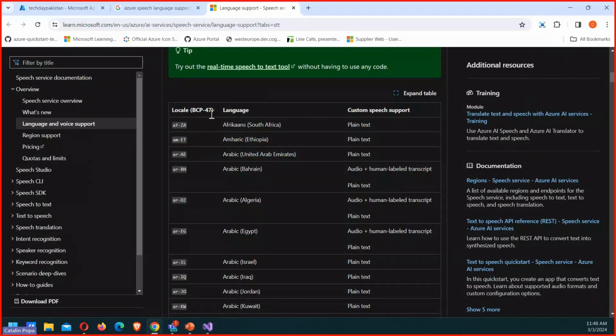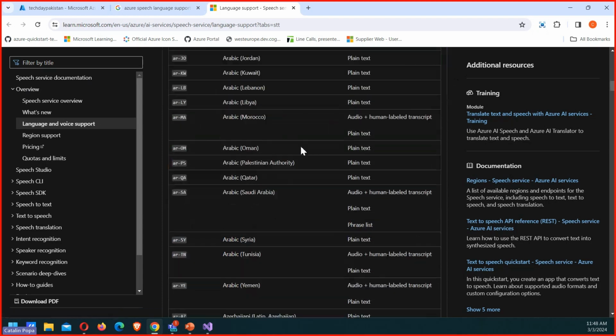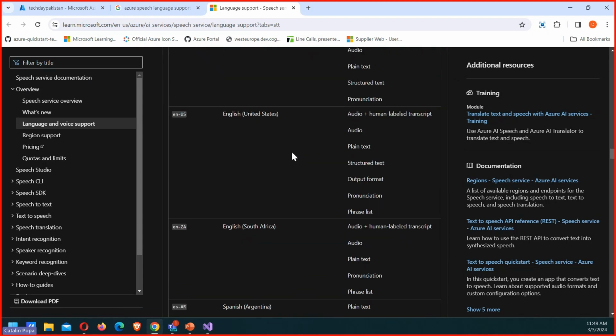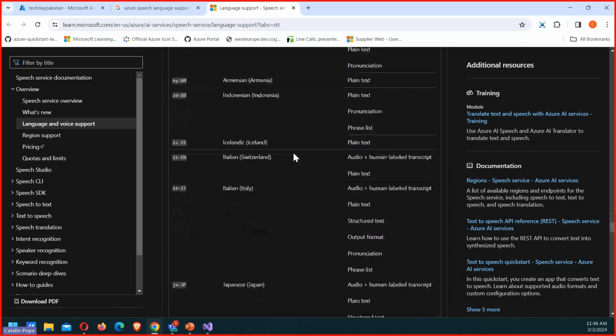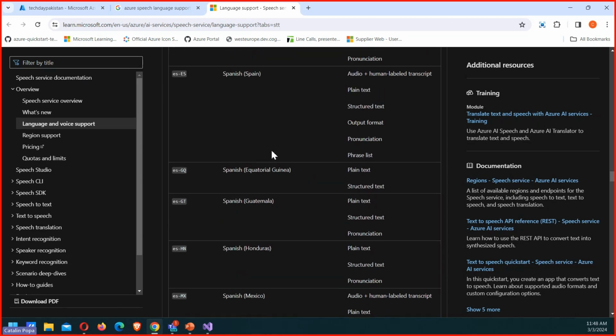But the thing that I want to leave you with, because I'm almost done, is the list of languages that are supported for speech to text. You can see here a long list of languages and even dialects, right? You've probably seen that I chose Spanish at a certain point.